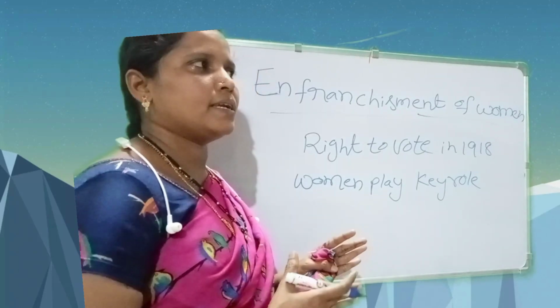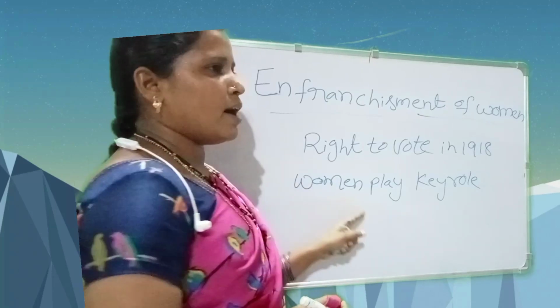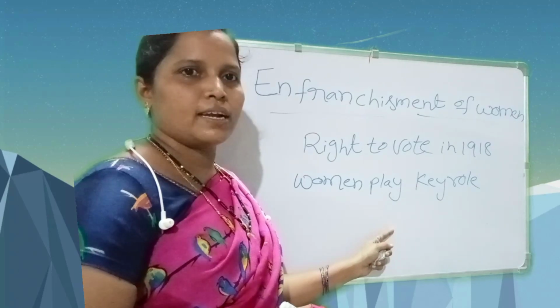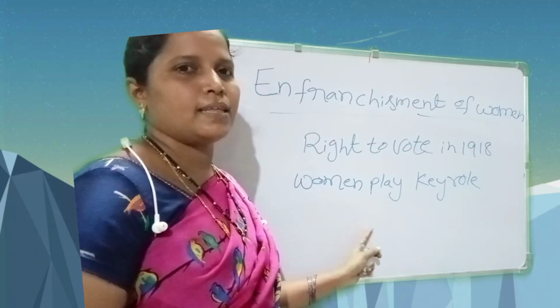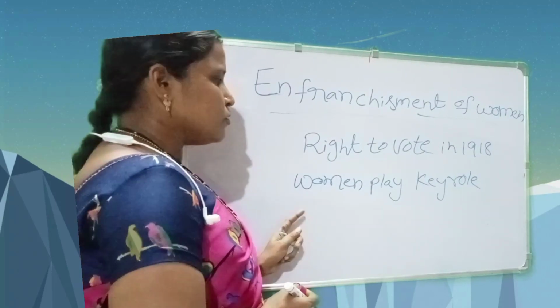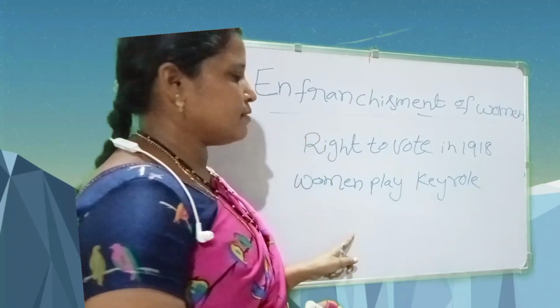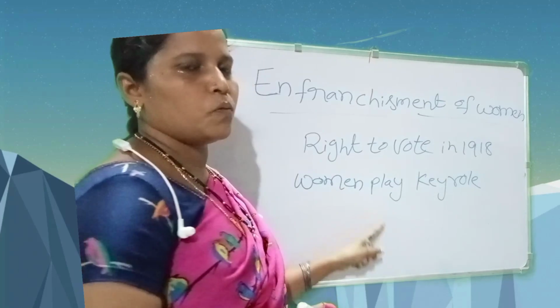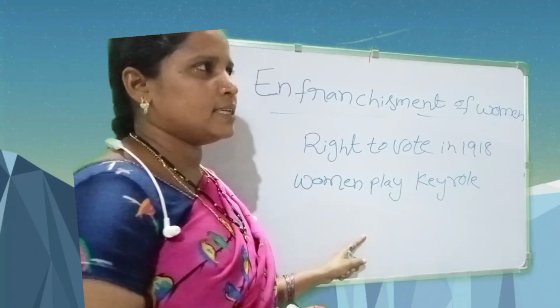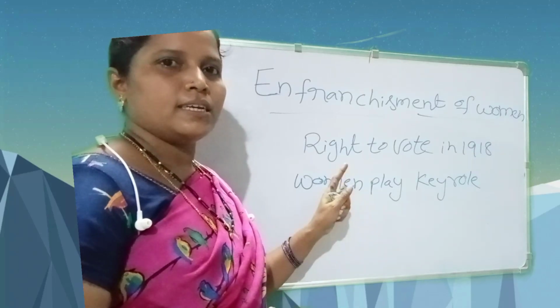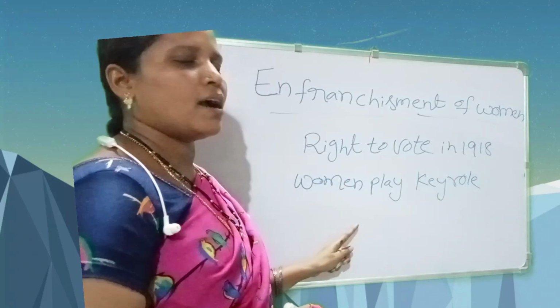So women wanted to be treated equally. Women wanted equality in society compared to males. So women fought their governments. They got the right to vote in 1918. These women got equality in society.